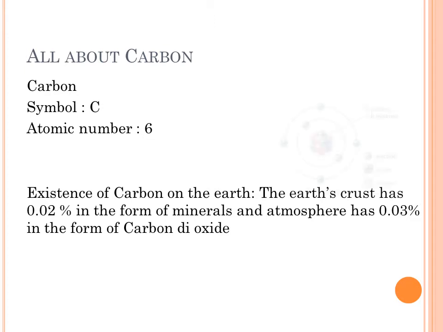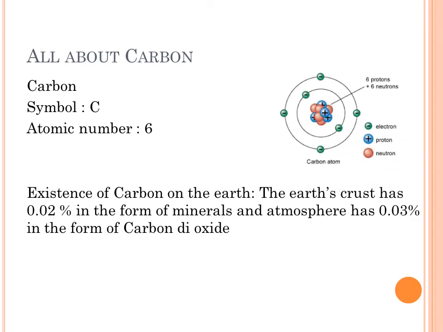Atomic number is 6 means how many electrons or protons are present inside the atom of carbon? Yes, 6 electrons and 6 protons. So, if there are 6 electrons present inside the atom of carbon, its electronic configuration will be 2, 4, right? Let us think about its valency. Its valency is 4. Let us see how and why.